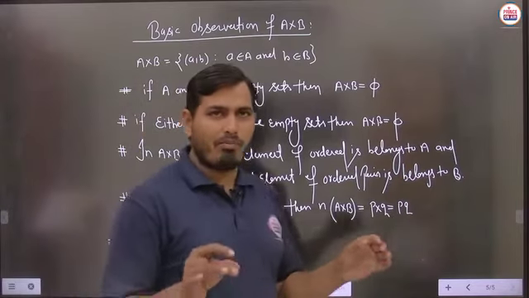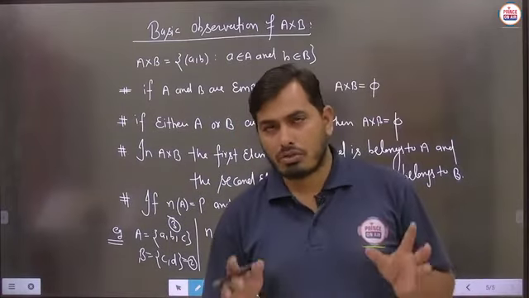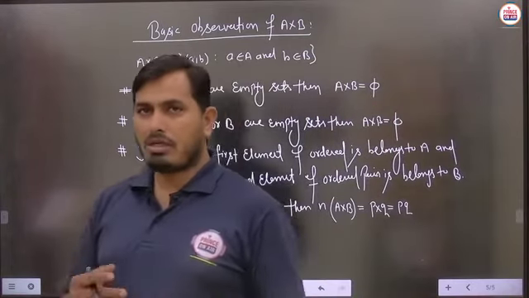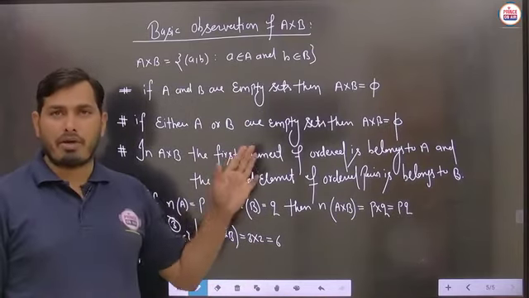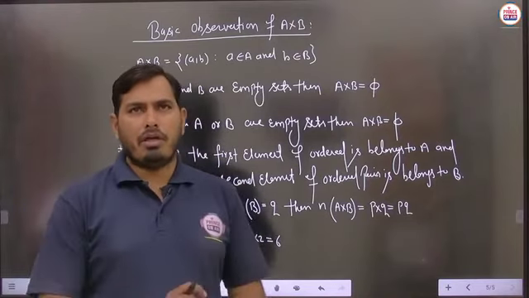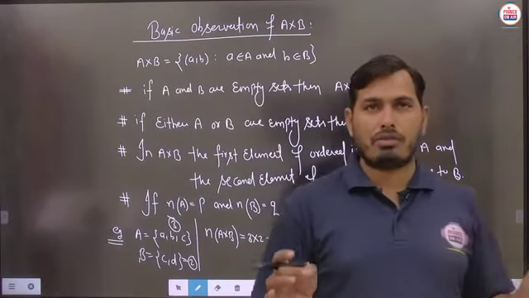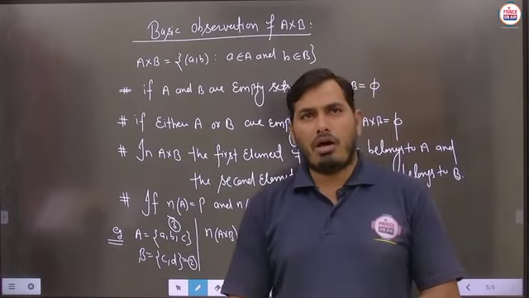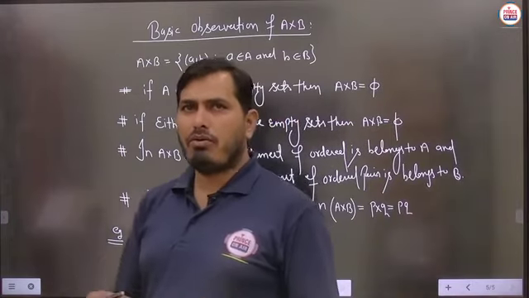And student, a very simple thing here related to the Cartesian product is that we will use this total Cartesian product theory in the case of relation. In relation, we have to identify the basic type of ordered pair from the Cartesian product, and according to that we have to define the particular kind of relation. So basically student, in this particular video we just discuss the very first topic, which is the basic concept of Cartesian product, how the Cartesian product is defined and how it is written. Each and everything we have to just see here.